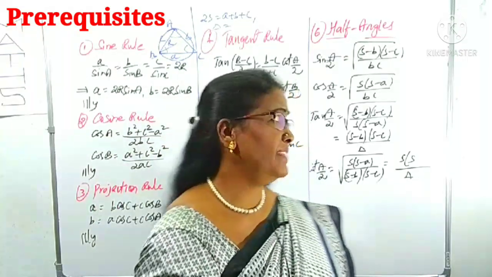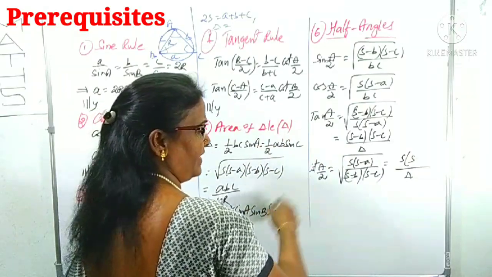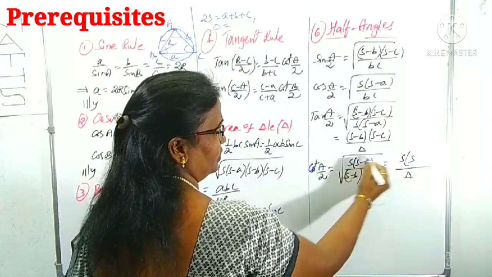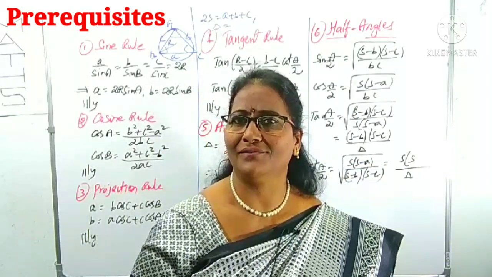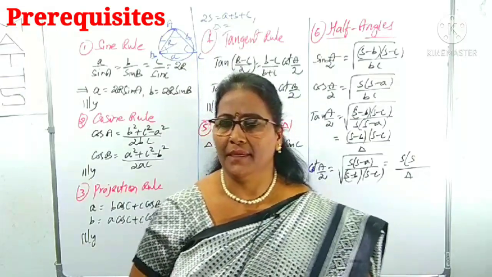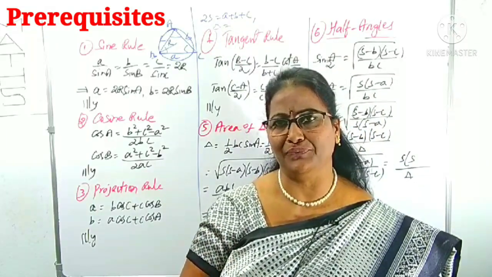Those are the half-angle formulas: sin A/2, cos A/2, tan A/2. In the same way, cot A/2. Cot A/2 we can write as root over s(s minus a) by (s minus b)(s minus c), or another one, s(s minus a) by delta. These are the various prerequisites we can use for this part 1.